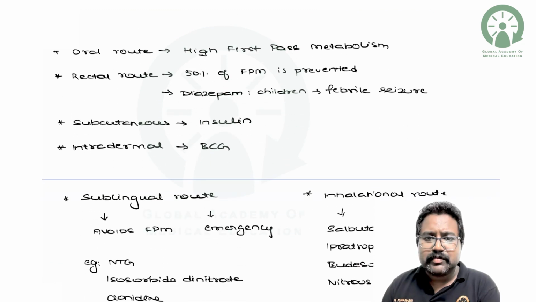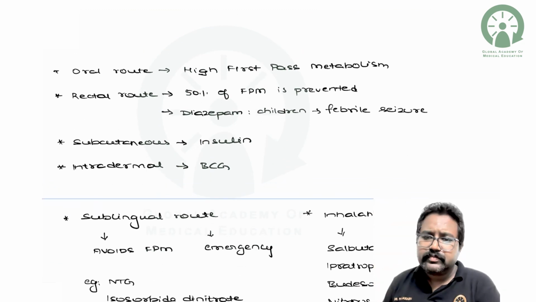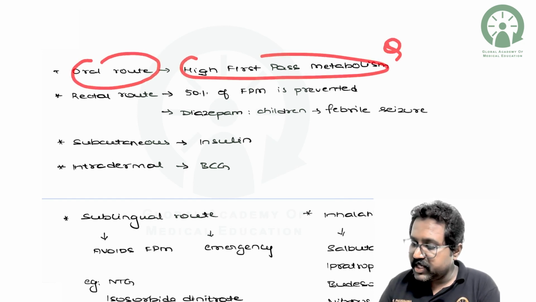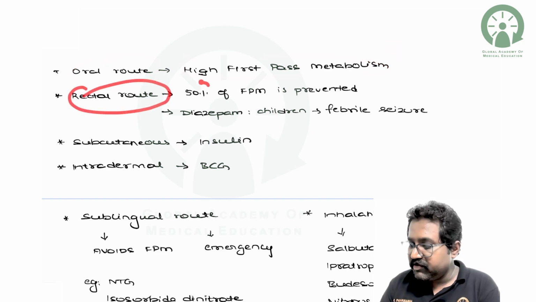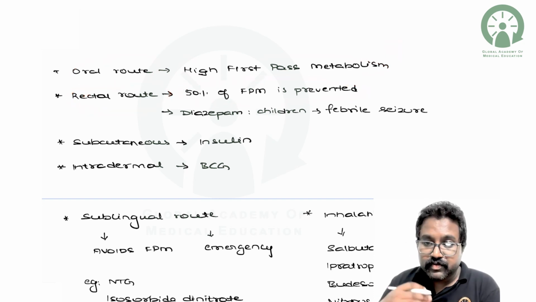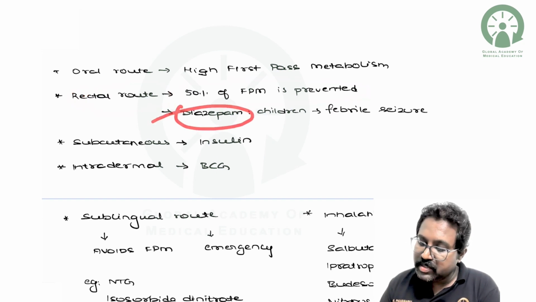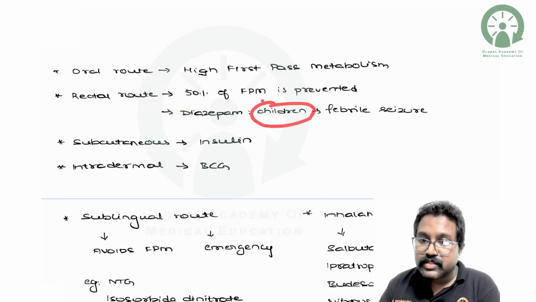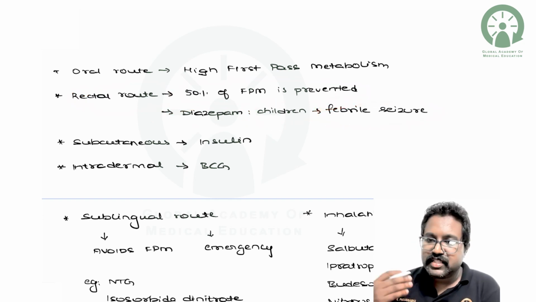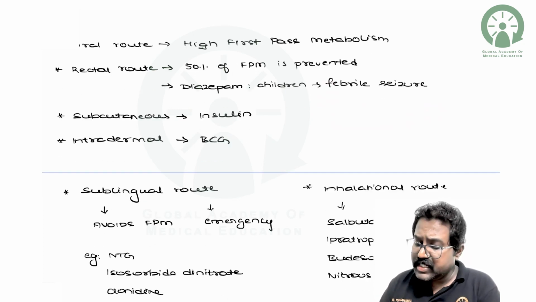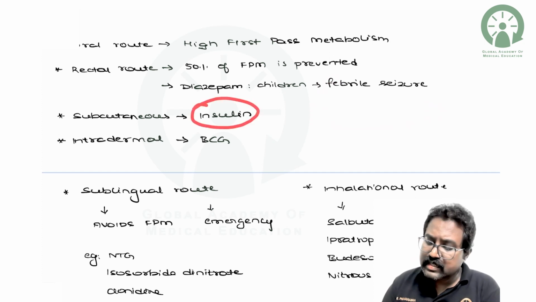So next, coming to some very important information with respect to the routes of administration. Please remember, under the routes, the oral route has high first pass metabolism, very important, and the rectal route prevents 50% of the first pass metabolism. One such example is diazepam, when given through the rectal route in children to treat febrile seizures, diazepam is the drug of choice. Next comes the subcutaneous injection. One such classical example is insulin. Intradermal: